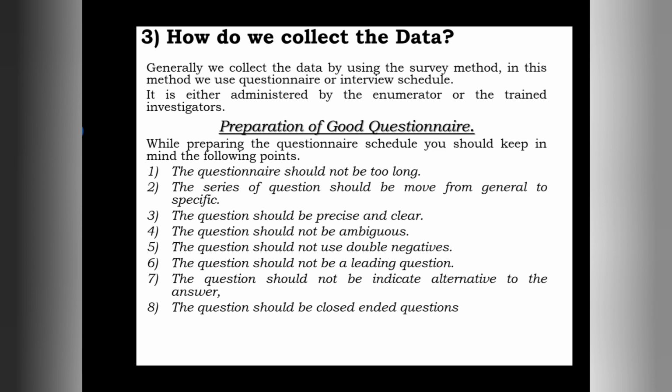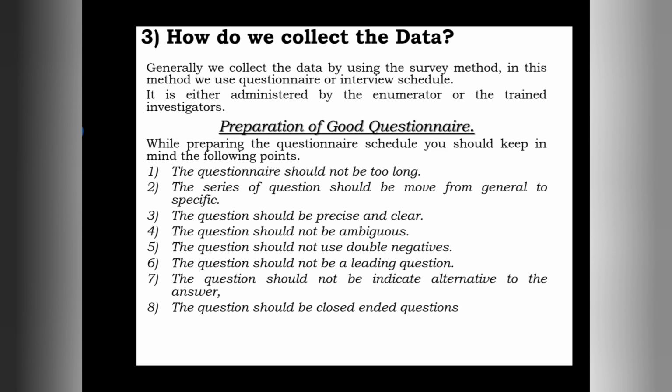So this is not the right way to ask the question. First we have to ask whether the electricity supply is regular or not. Thereafter we have to ask whether the increase in electricity charges is justified. We can ask this in another manner: is the electricity supply in your locality regular? After that, is the increase in electricity charges justified? So this is the right way, or the right order, of asking questions.